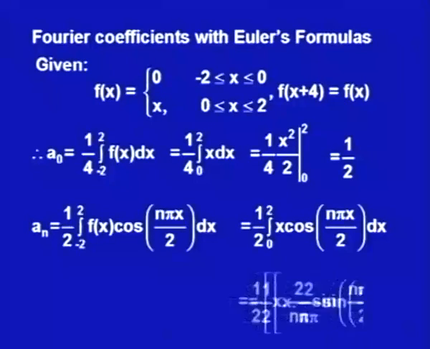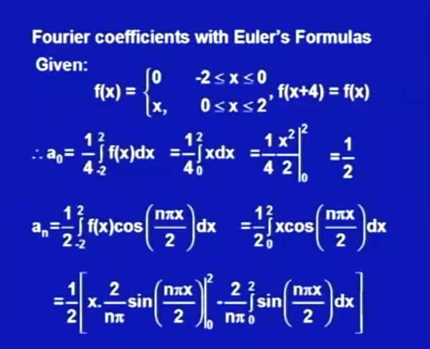Now, integrating by parts, we would get half outside. The first, x, is as such; the integral of cos(n pi x by 2) is 2 upon n pi sin(n pi x by 2), evaluated from 0 to 2, minus 2 upon n pi, the derivative of x being 1, integral from 0 to 2 of sin(n pi x by 2) dx. When I evaluate it at x equal to 2, I would get sin n pi, that is 0.